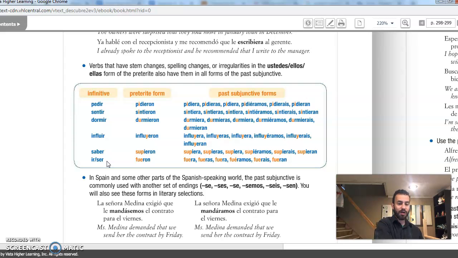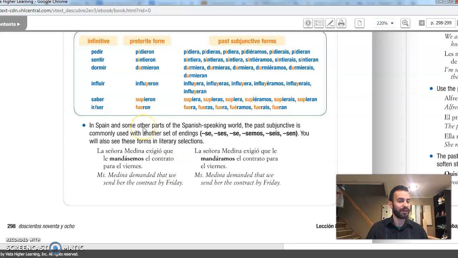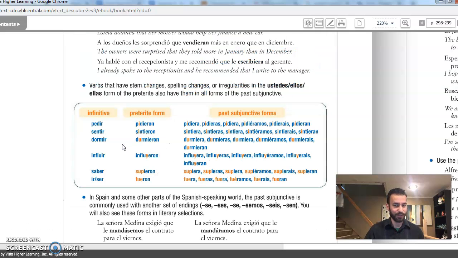Okay? All right. So I'm going to just briefly mention this here, but I don't want you to worry about it. In some countries, in Spain, instead of using ra, ras, ra, ramos, ran, we are going to use instead se, ses, se, semos, sen. So I'm just going to give you one example, and then we're just going to move forward because we don't have live questions, a live class, so I don't want to confuse you too much.